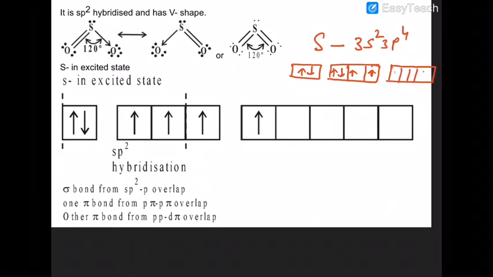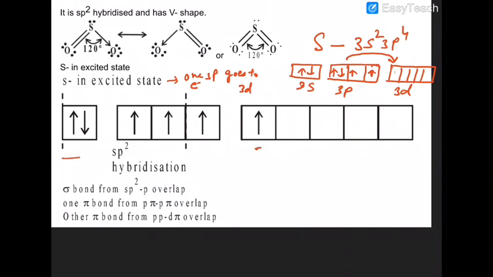So this is 3s, this is 3p, this is 3d. What happens? One of the electrons goes from 3p to 3d, giving the excited state.